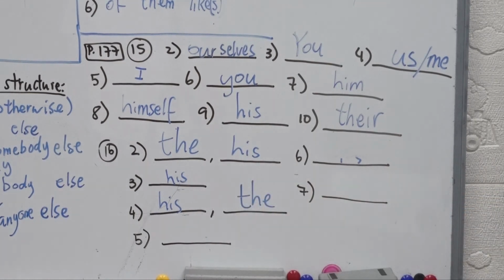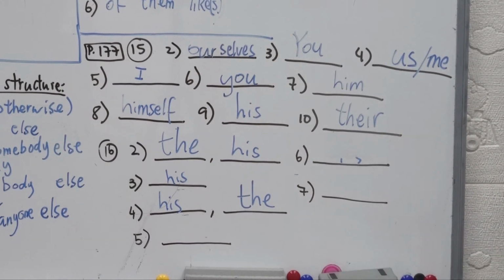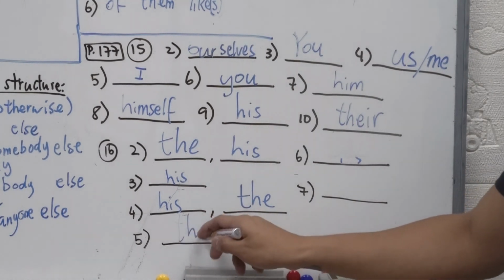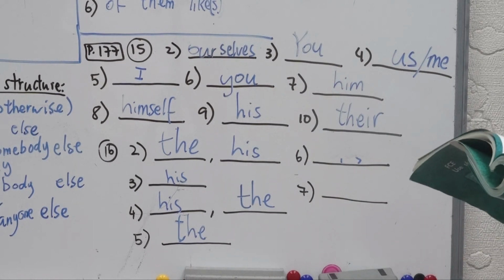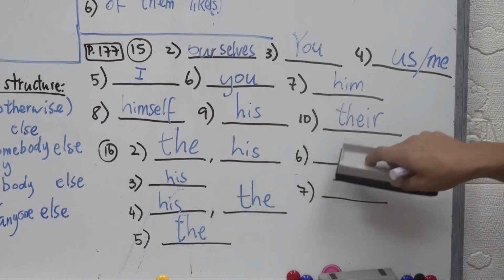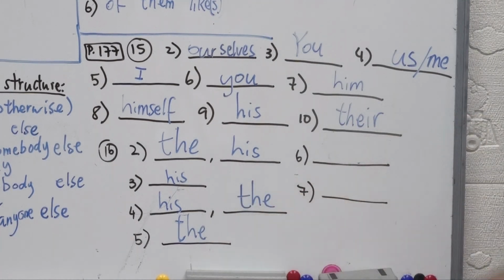Remember, body part. Number 5, the boxer punched his opponent on blank nose. Again, body part. On the nose, right? We don't use the possessive. On the nose. Alright, number 6, she stroked blank hair. Now, in this part, we're talking about hair as if it is a belonging of someone, right?